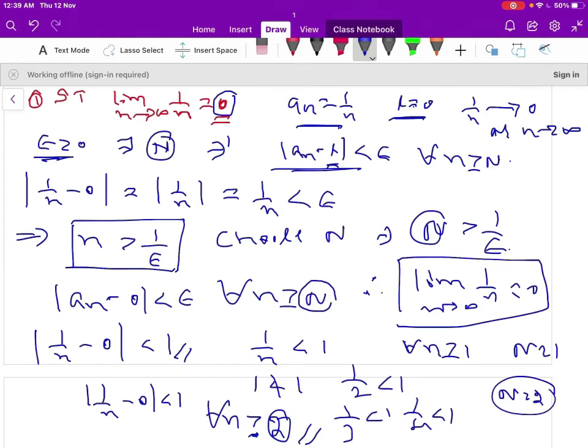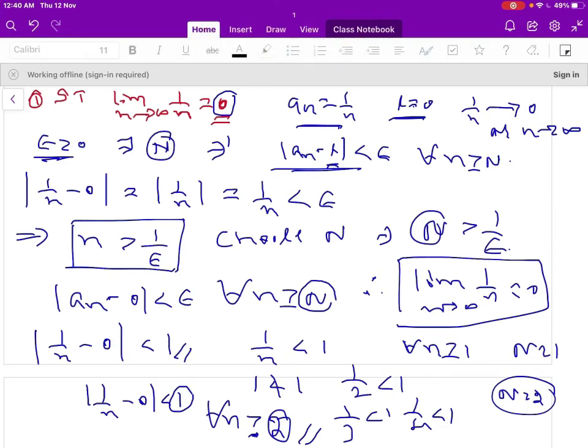So this capital N value depends on the epsilon. We have taken a particular value of epsilon here. If I consider some other epsilon, then capital N again depends on that particular value of epsilon. So this is another way to prove the result. So it approaches 0 when n tends to infinity for the sequence 1 by n.